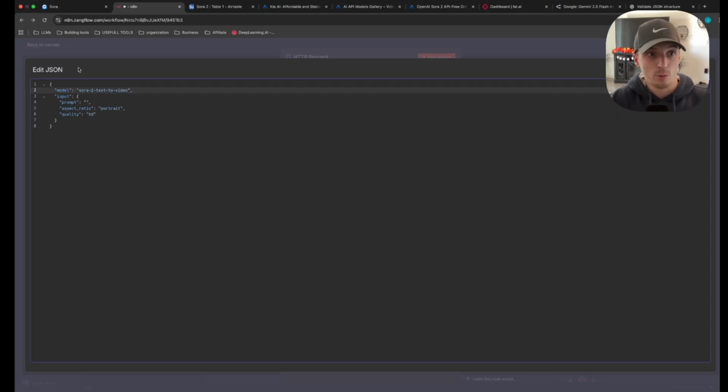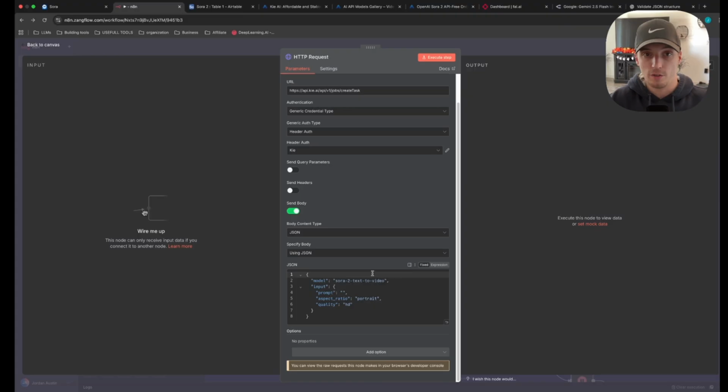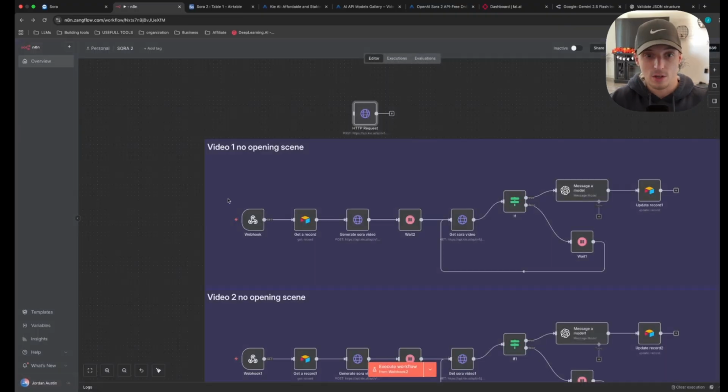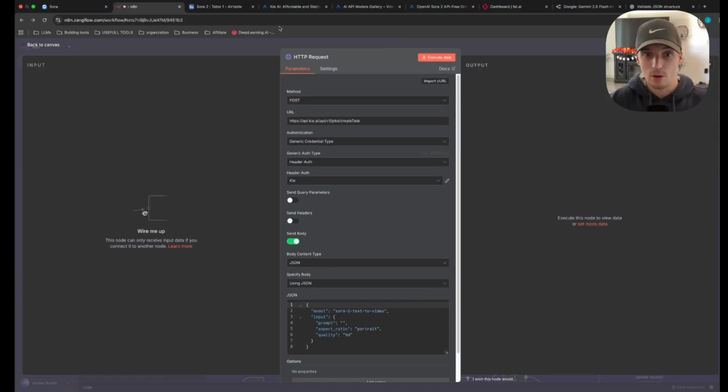So this is exactly what your body should look like right now. Matter of fact, this is exactly what your HTTP request node should look like for all of your text to video workflows because they're all the same. So this is exactly how you call onto Sora 2 with Key AI.